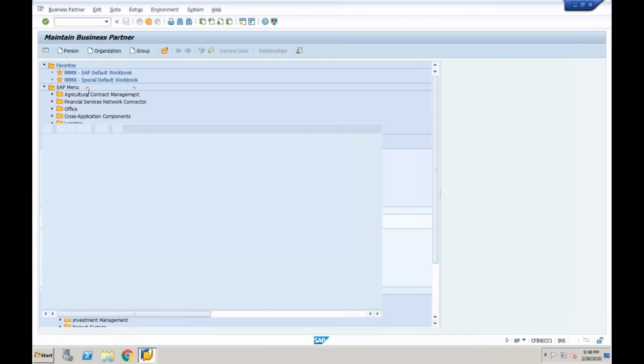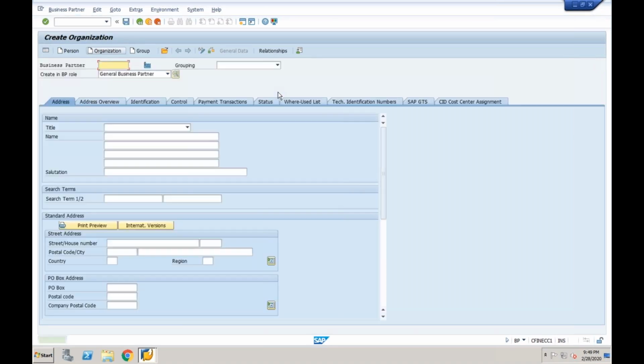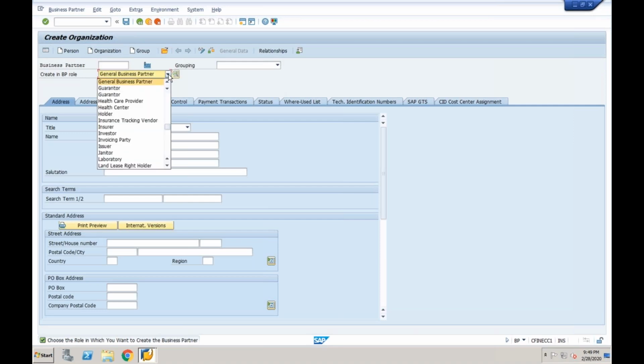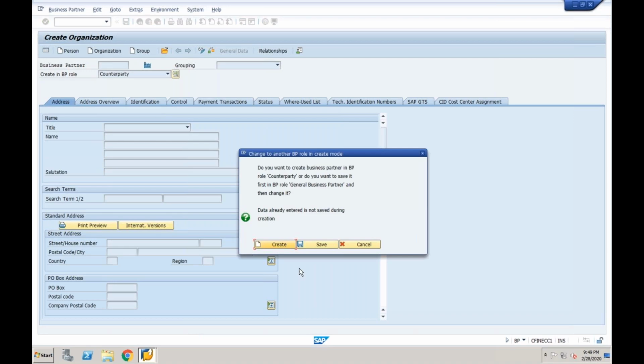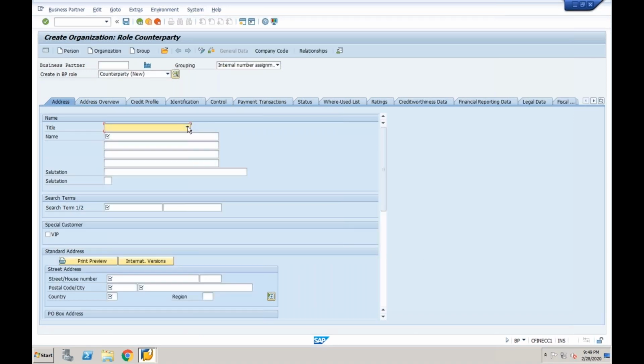Directly I'm creating one business partner, which is called HSBC. Is HSBC an organization, a person, or a group? Organization. So under which role do I need to create the business partner? Counterparty. Don't take other roles, otherwise the system doesn't allow you and it will throw an error. Take counterparty, then enter the inputs.